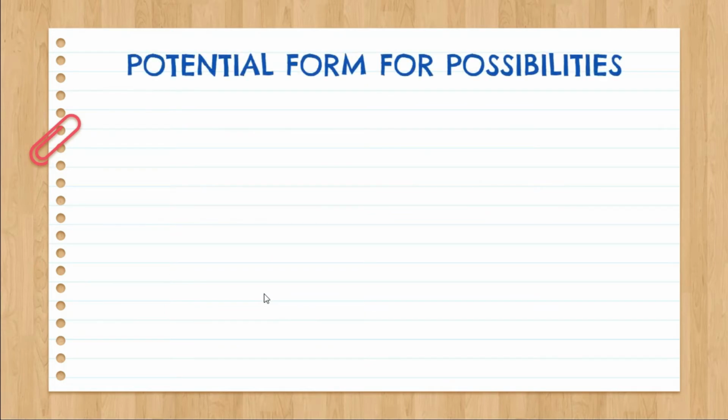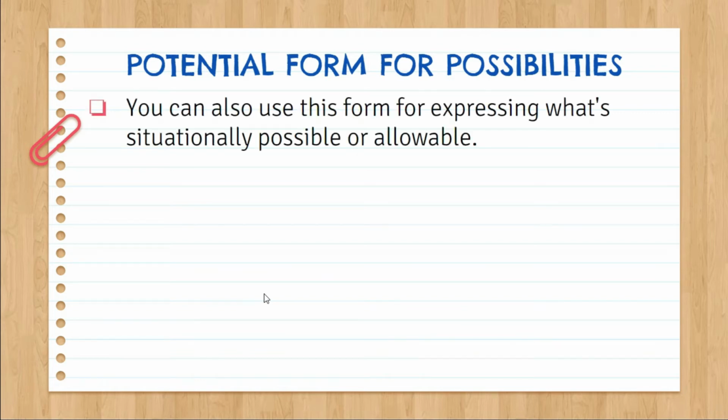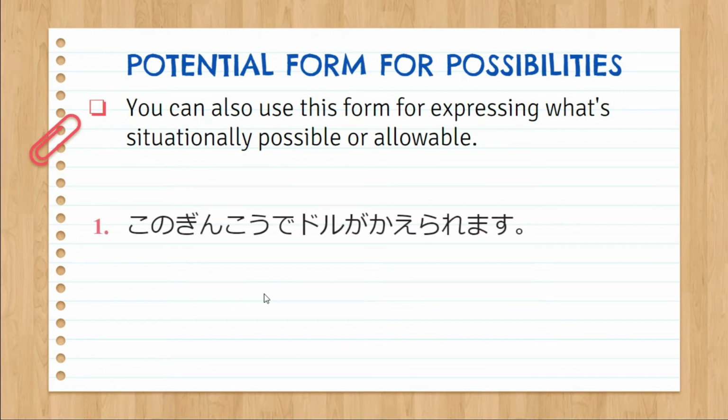Now for our second use of the potential form, for possibilities. So not only for skill and ability, but also for possibilities. In what sense? You can also use this form for expressing what's situationally possible or allowable. Let's take this as an example.